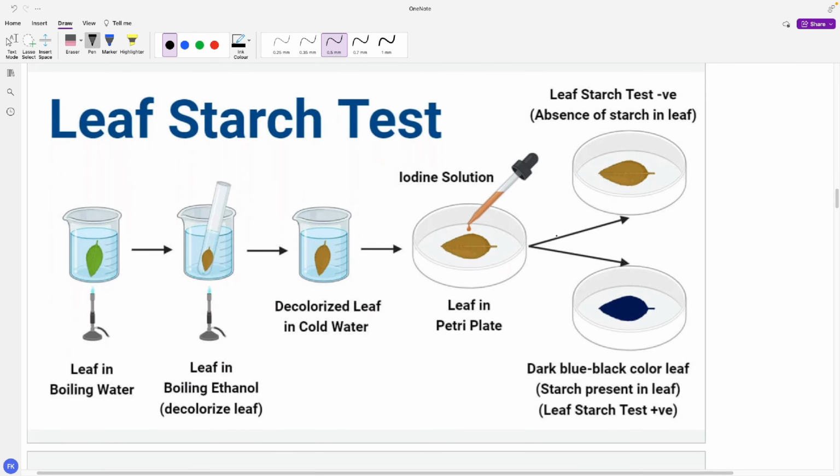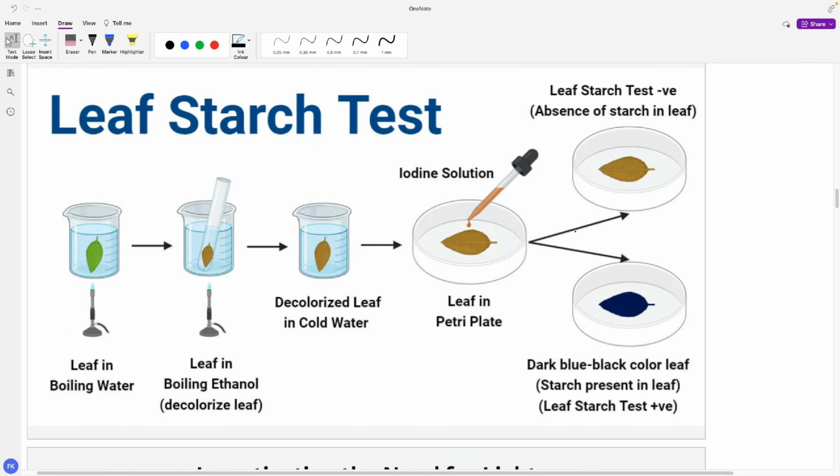Now let's look at the starch test. So what is the starch test? With the starch test, we test whether photosynthesis is actually occurring or not. First you take a leaf, and we have a beaker with water. We heat the leaf in boiling water, which denatures all the enzymes inside the leaf.